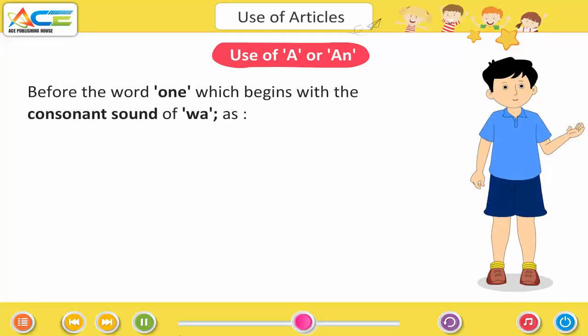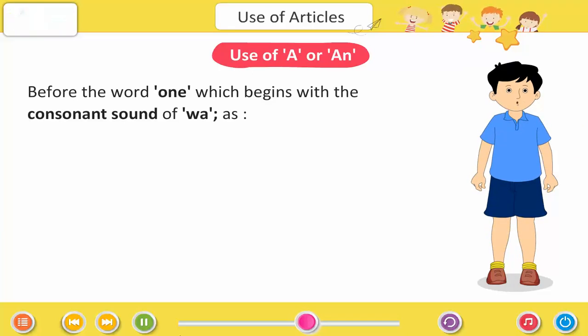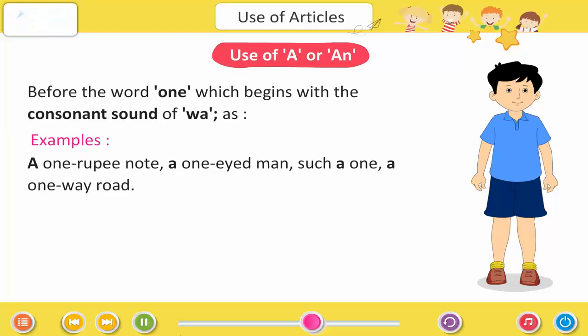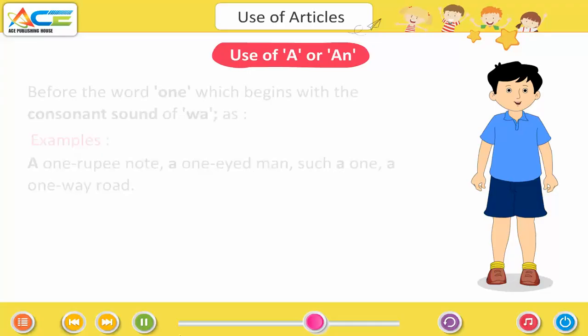Also before the word one, which begins with the consonant sound of w, as examples, a one rupee note, a one-eyed man, such a one, a one-way road.